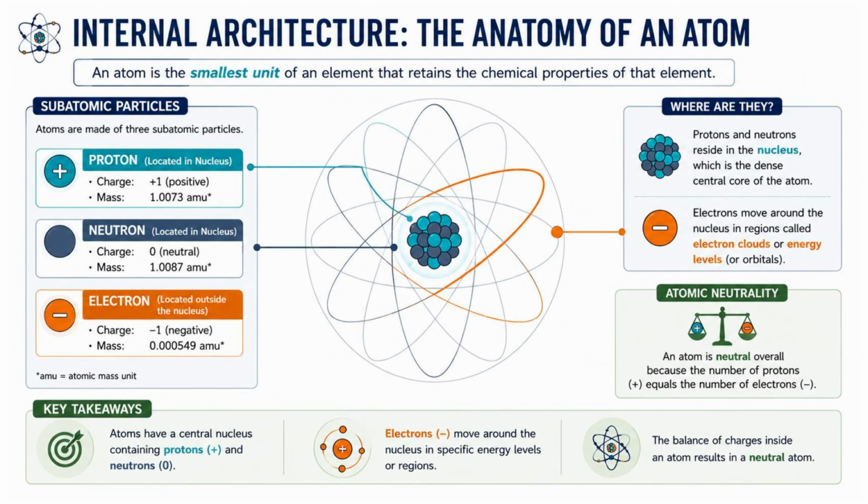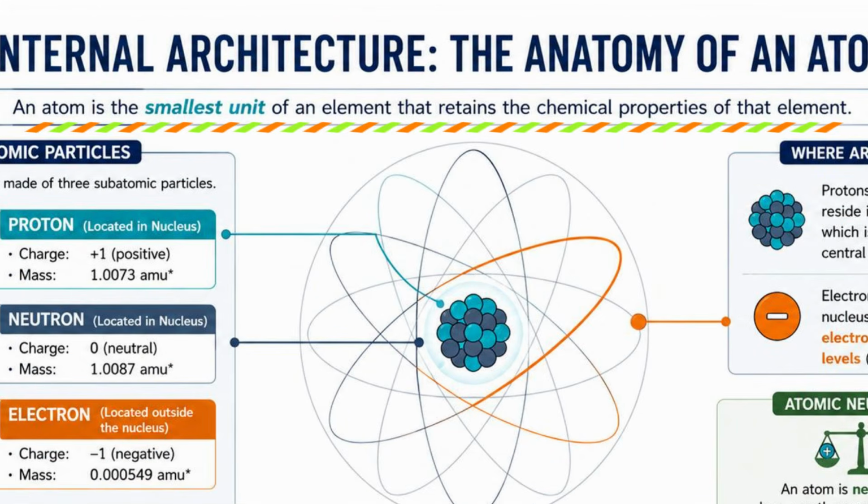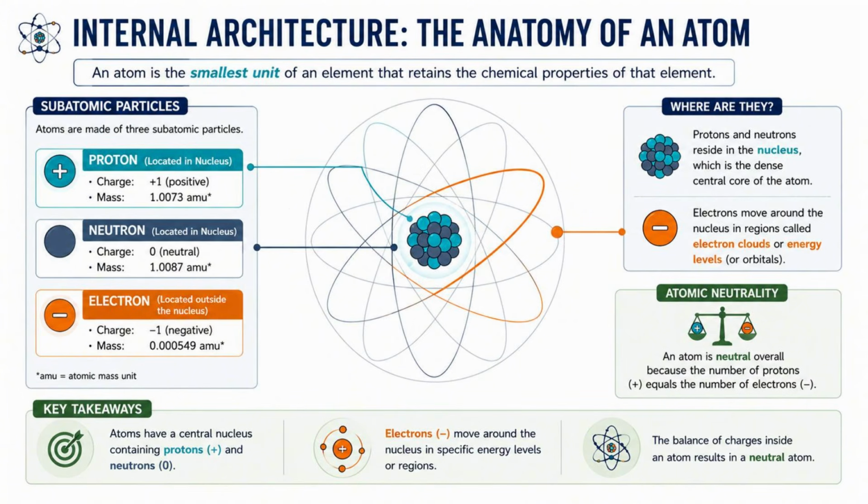So scientists eventually concluded that all matter is composed of tiny particles called atoms. An atom is the smallest unit of an element that still retains the chemical properties of that element. For example, if you take a piece of pure gold and continue dividing it into smaller and smaller pieces, you will eventually reach a single gold atom, and that atom still behaves as gold. However, if you divide the atom itself, it no longer behaves as gold because you have broken it into subatomic particles. So let's now examine the internal structure of an atom.